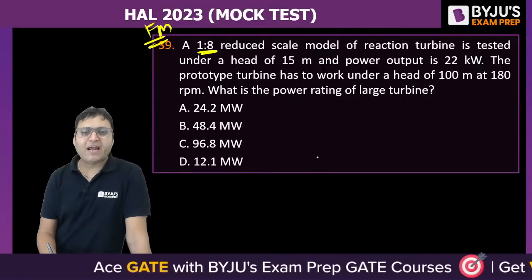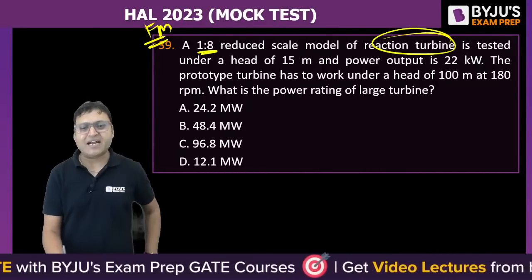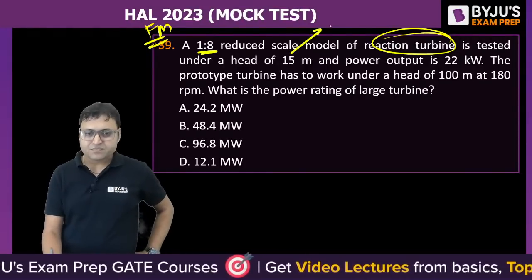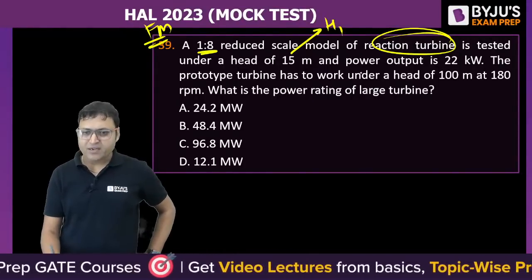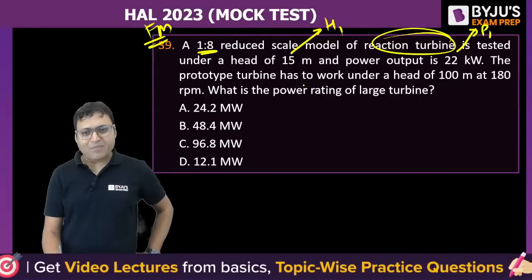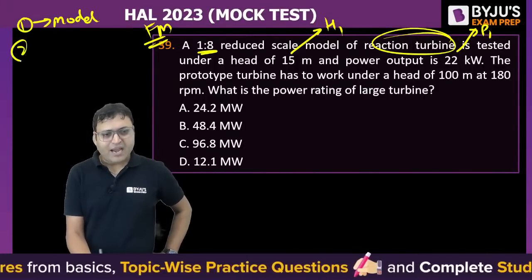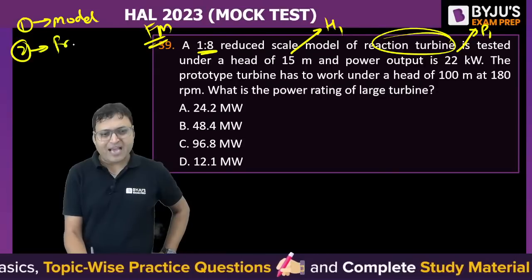A 1:8 reduced scale model of a reaction turbine is tested under a head of 15 meter. That is H1 and power output is P1. The prototype turbine has to work. 1 is for the model and 2 is, let us say, for the prototype, the actual.